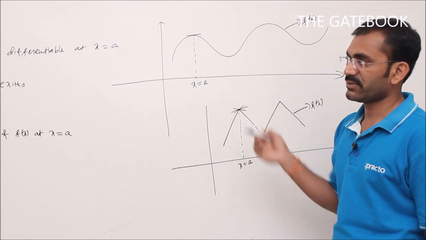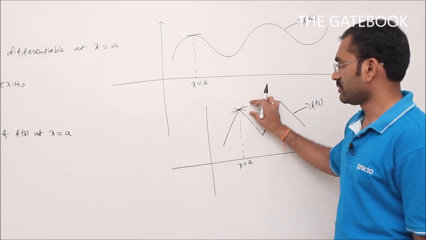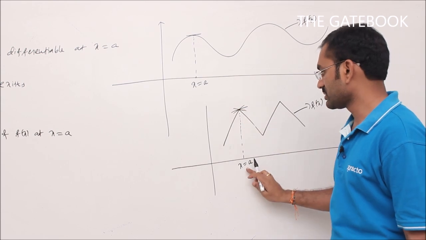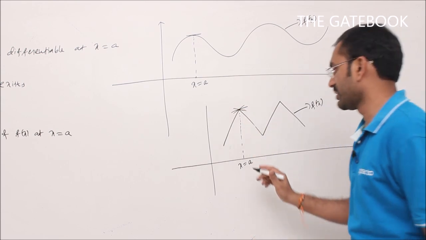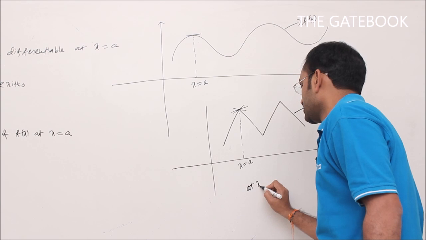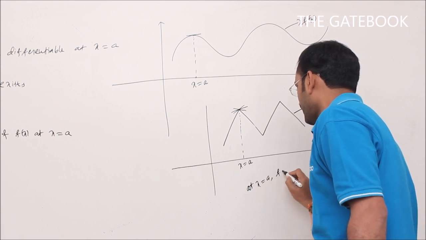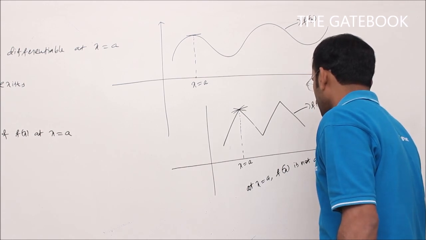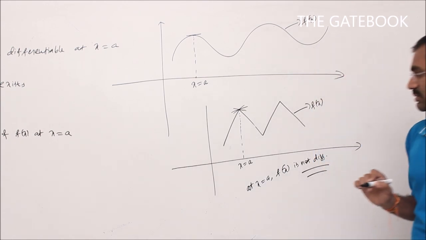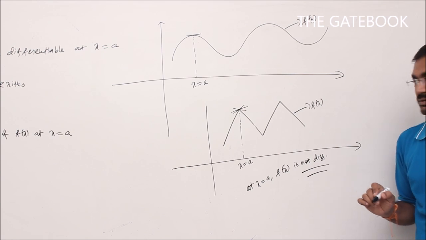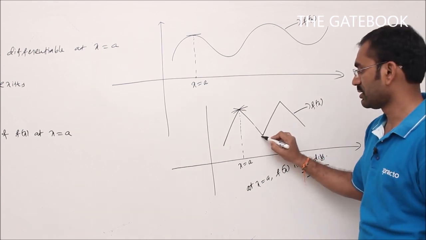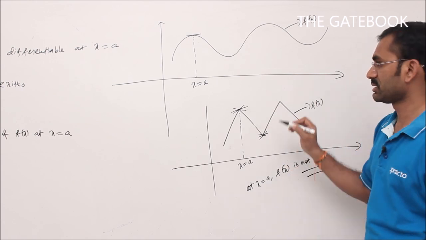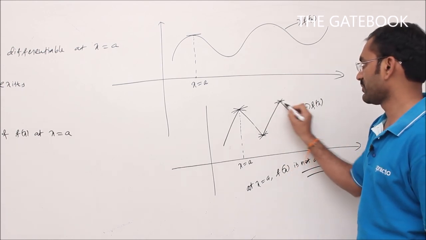That is, f of x minus f of a by x minus a is not unique. Slope of tangent is not unique. If slope is not unique, the function is not differentiable at that point. Therefore, at x is equal to a, the function f of x is not differentiable. Not only this point, here also it is not differentiable. More than one tangent is possible, slope not unique. Here also more than one tangent.